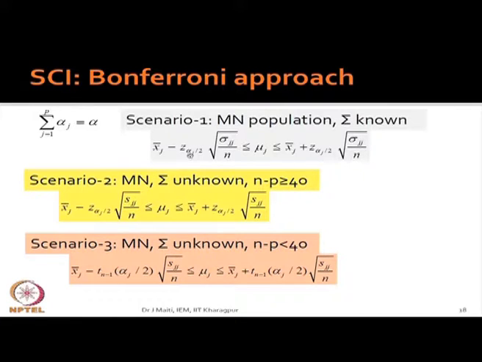So here you are using z, here also you will be using z, but here your sigma is unknown, large sample size, your S will replace that sigma, absolutely no problem. Third one, instead of f, you are using t distribution.